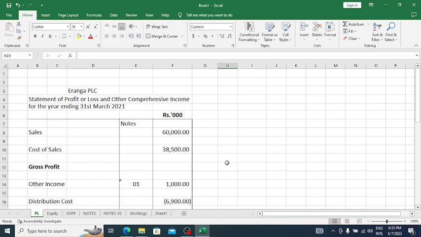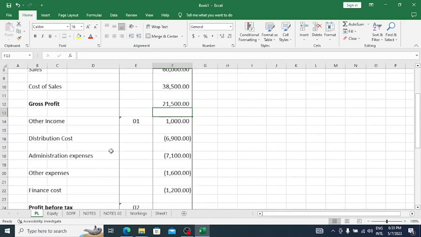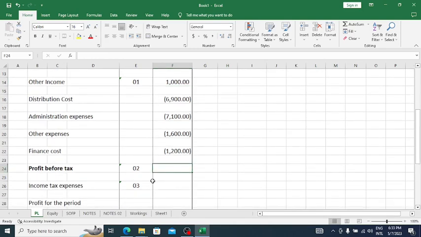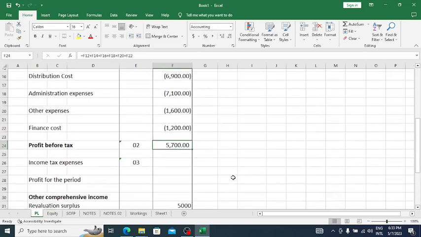Now we can get the gross profit by deducting the cost of sales from sales. The gross profit is 21,500. Then we have to add other income and deduct all these expenses, right? So then we can get the profit before tax, 5,700.